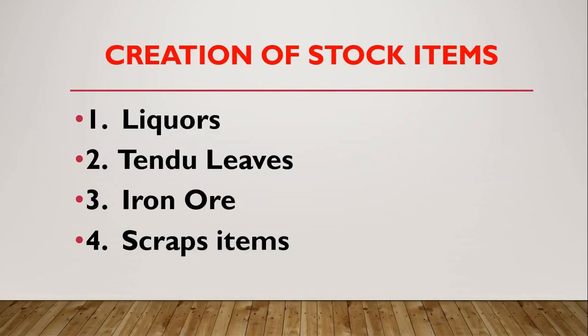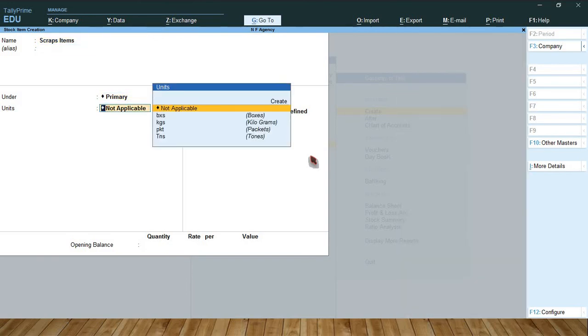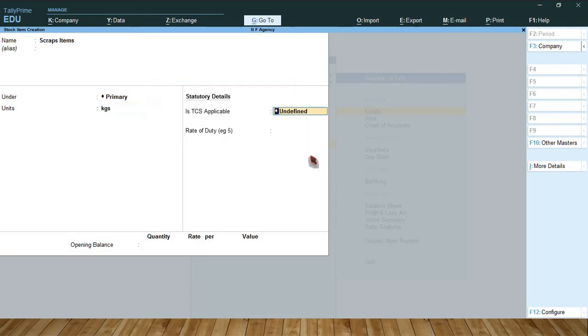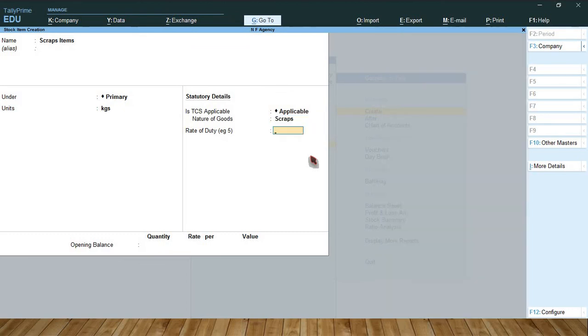So last one, scraps item. Select kgs, applicable. Select scraps, accept.